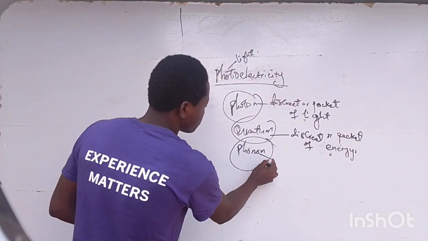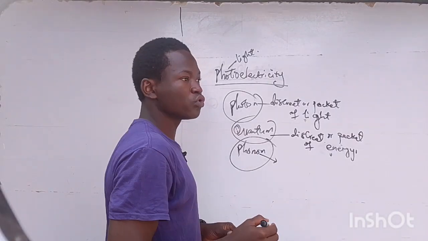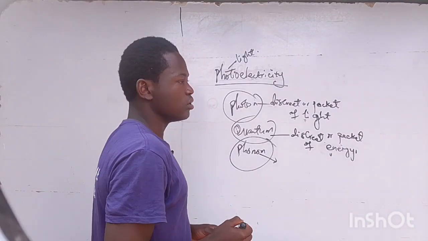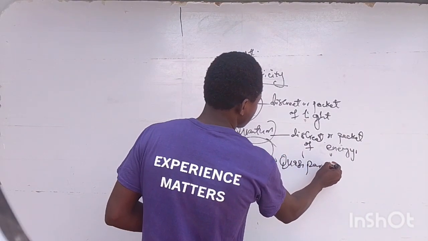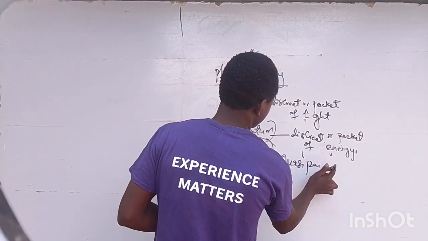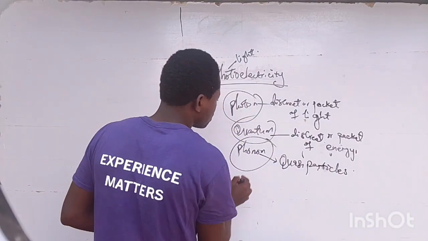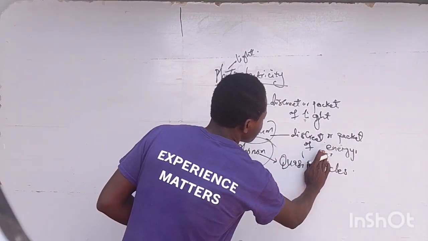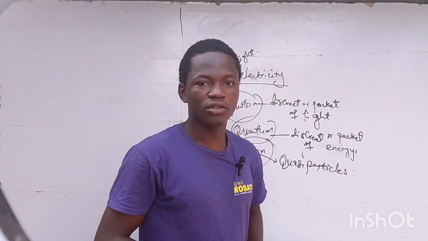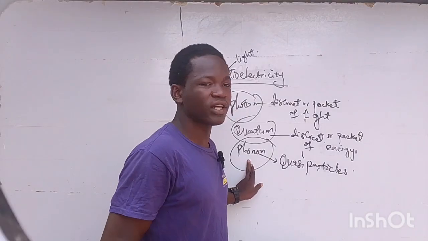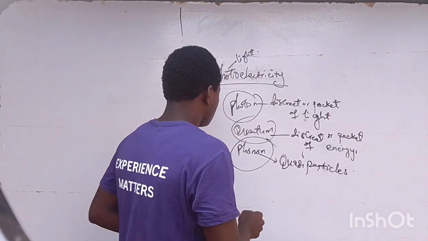What is a phonon? A phonon is just a discrete, or packet, of heat. A phonon is also known as a quasi-particle. Just remove energy and put heat: a phonon is a discrete or packet of heat. That means in a phonon you are going to understand thermal energy, that is heat energy. You don't understand what I'm saying?